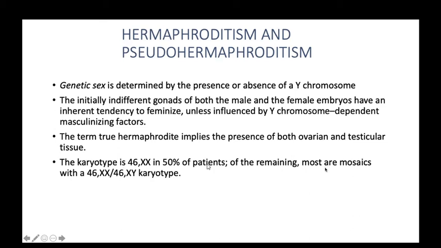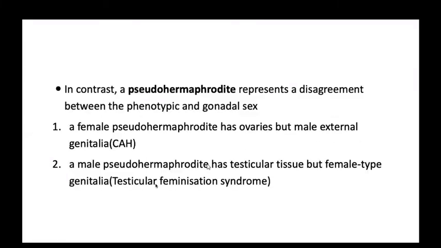Pseudohermaphrodites represent a disagreement between the phenotype and gonadal sex. Here, a female pseudohermaphrodite has ovaries, but the external genitalia appearance is male-like. A male pseudohermaphrodite has testicular tissue, but the external genitalia is female type. So these are controversial appearances.